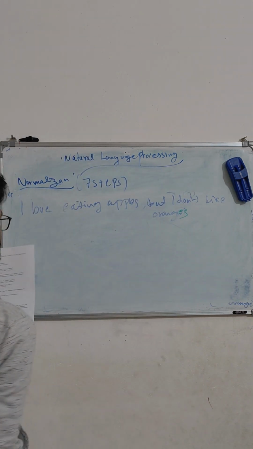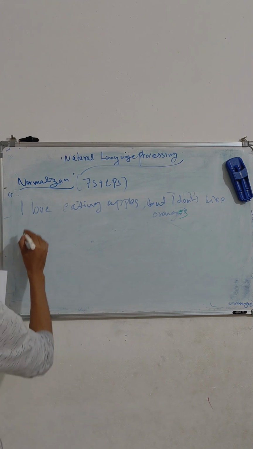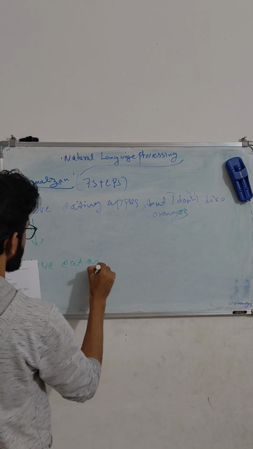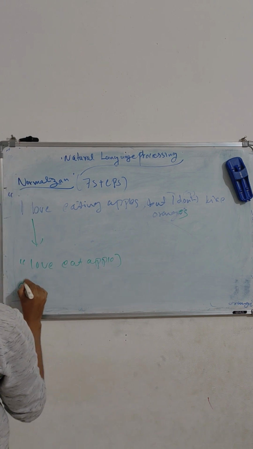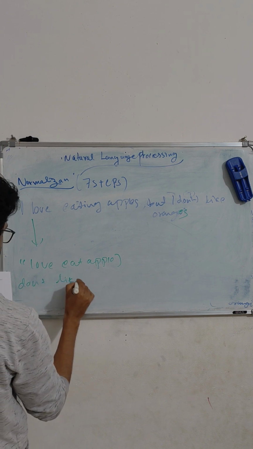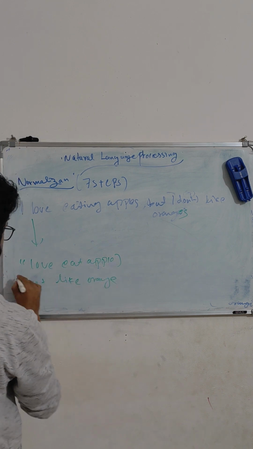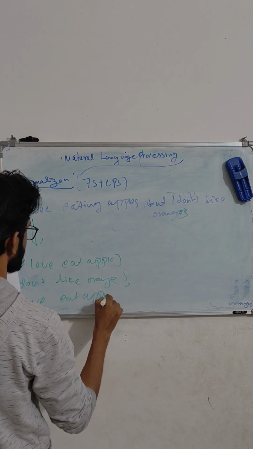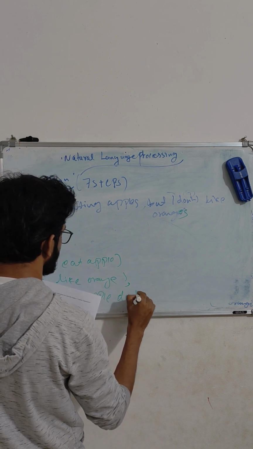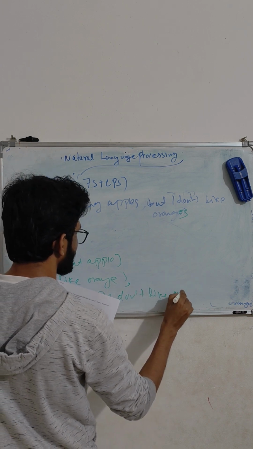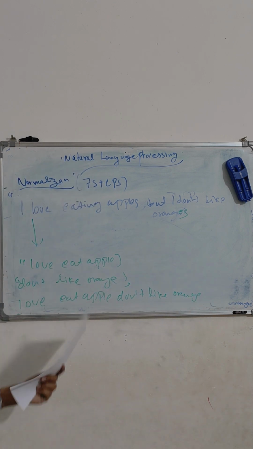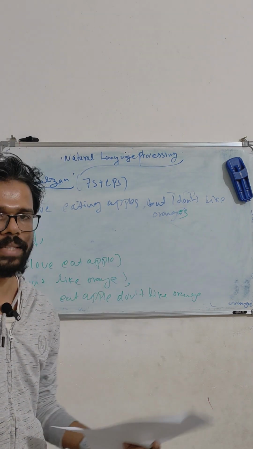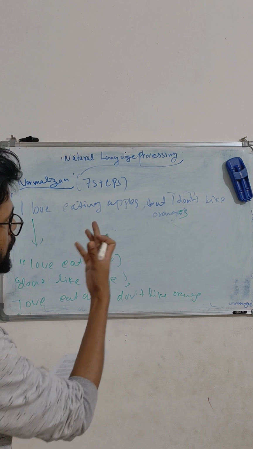In the end, we get love eat apple and don't like orange. If we combine these together, it's love, eat, apple, don't like, orange. Same sentence, same context, reduced to a smaller sentence that gives the same idea as the first sentence itself.